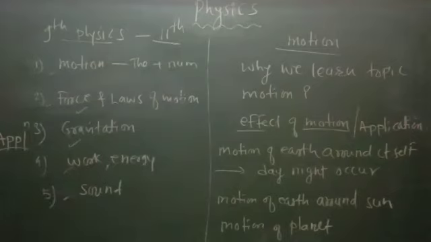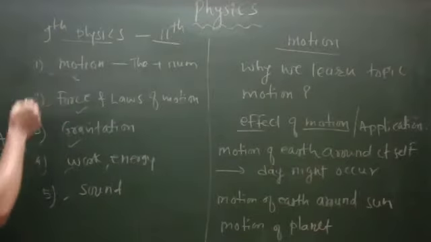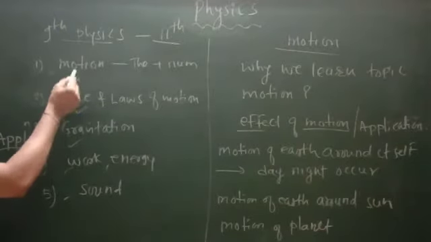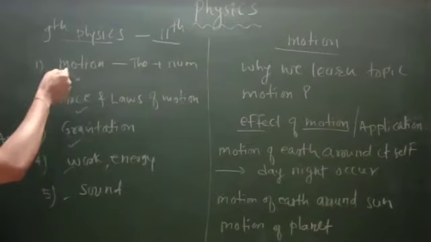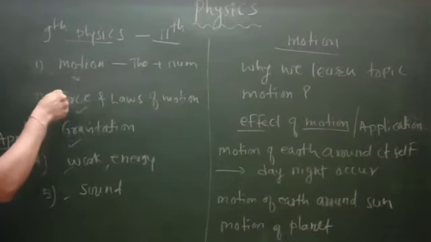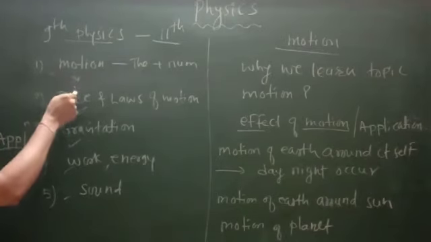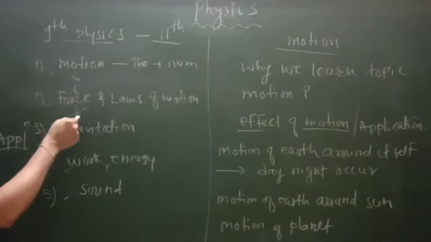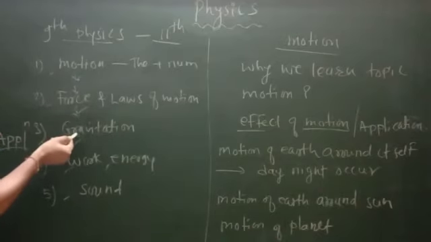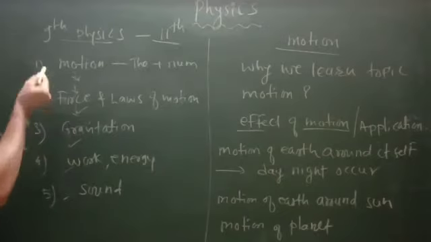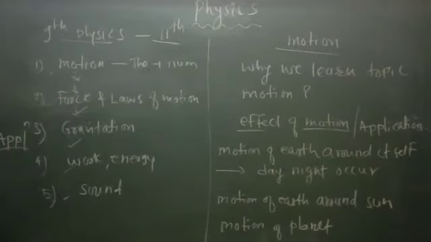And again, if you observe the linking of all these topics, they are related to each other. After learning the topic motion, the second topic is why an object gets in motion; the cause is force. That is the second part we are going to learn. After that, we continue with force as gravitation, because gravitation is itself one kind of force.